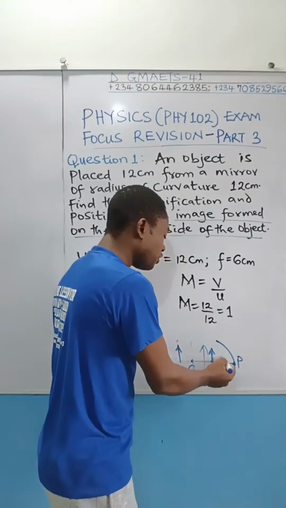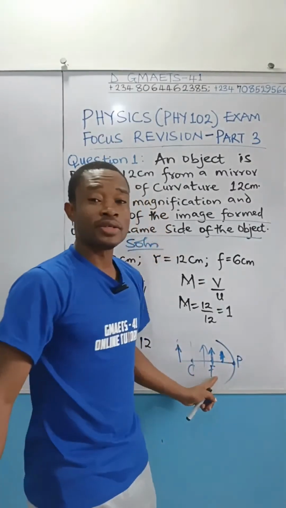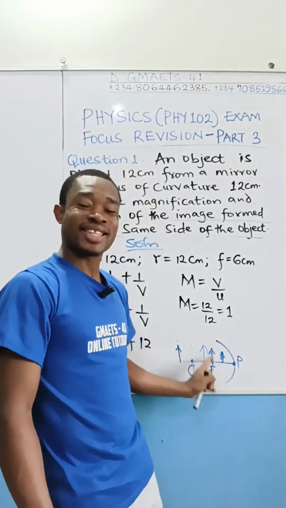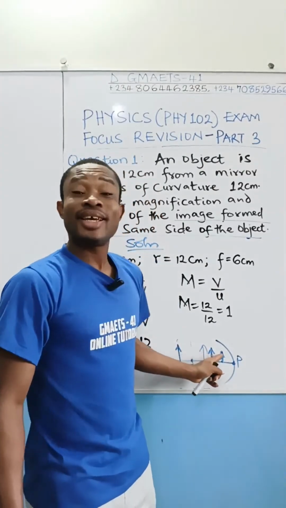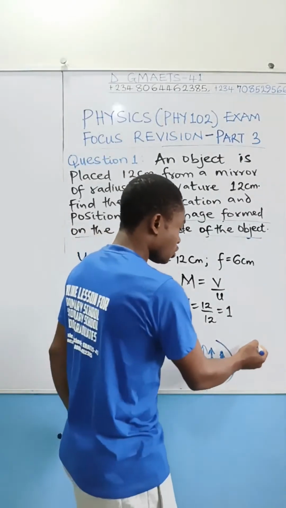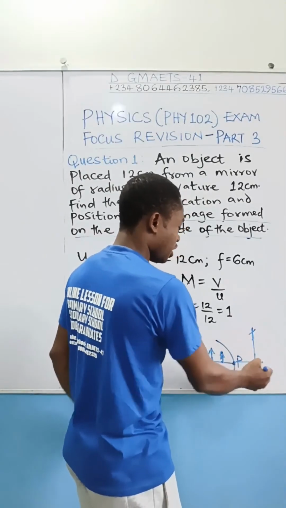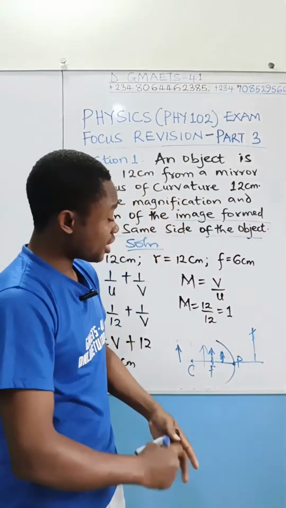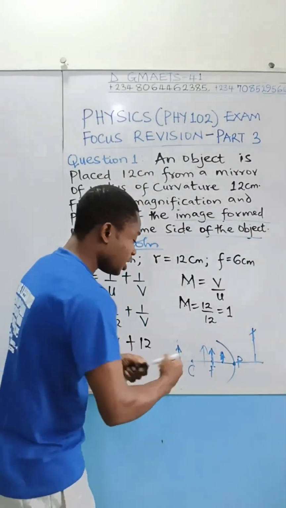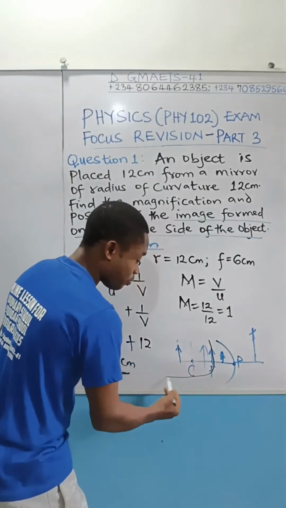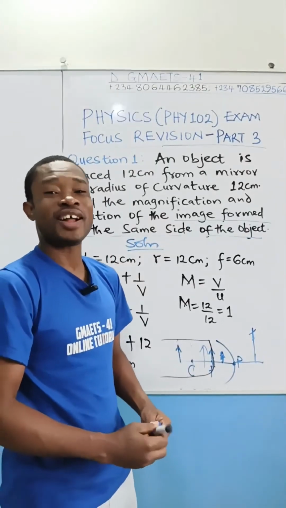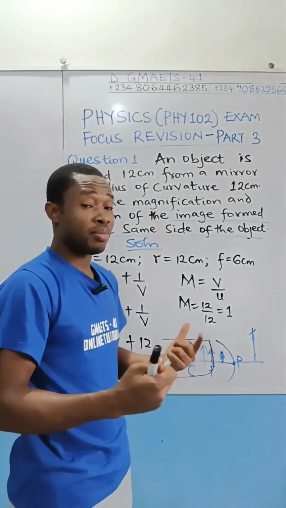Whereas if you move the object to exist between the principal focus and the pole, that is less than the focal length, the image of this object will be formed somewhere here, behind the mirror. In that case, it's going to be virtual and upright. All the objects placed from the principal focus backward like this will give you a real, inverted image.